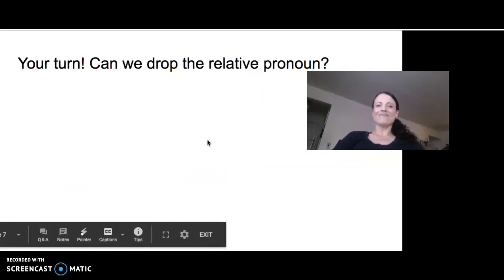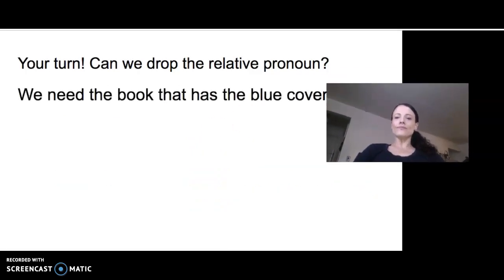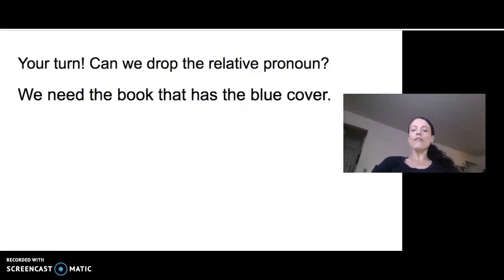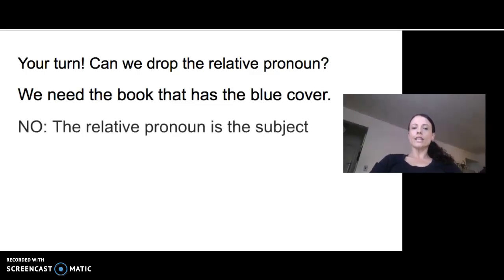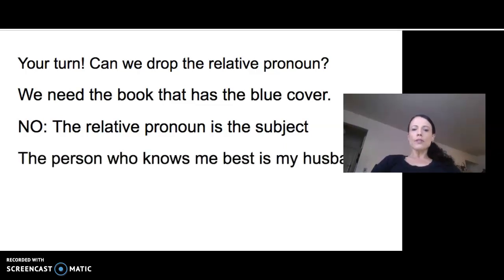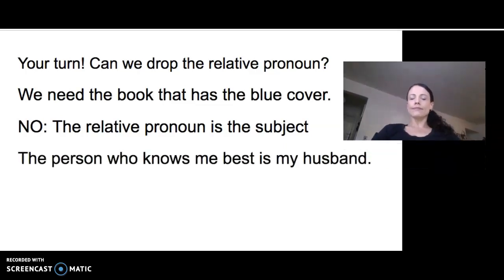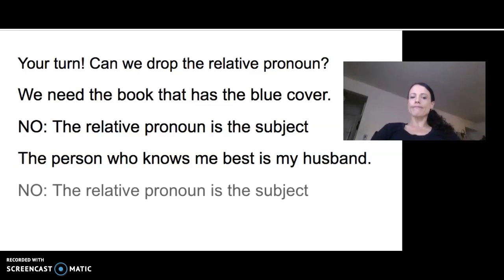Let's try a couple more. We need the book that has the blue cover. Can we drop our relative pronoun that? No! The relative pronoun is the subject of the clause. If we took it out, it would say, we need the book has the blue cover. Sounds weird, right? Next one. The person who knows me best is my husband. Can we say the person knows me best is my husband? No. That relative pronoun is the subject of your adjective clause. You have to keep it.